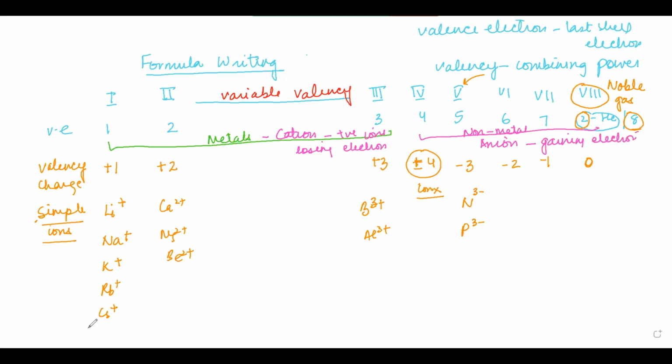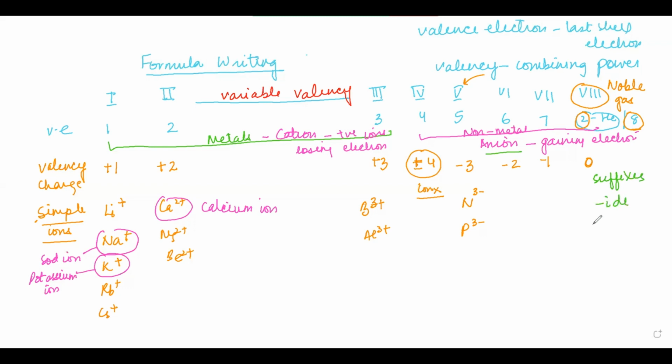अब जो cations होते हैं, उनके नाम, we know the chart, we know the symbol, right? Their naming is very easy. Like for example, we will be calling it sodium ion, right? We'll be calling it potassium ion. सही है? We will be calling calcium ion. तो इनके नाम वही होते हैं जो इनके names of an element होते हैं, ठीक है? लेकिन जब हम anions की बात करते हैं, when you talk about the anions, तो anion के names के साथ suffixes लगे होते हैं. They have the suffixes added to them. और ये suffixes जो होते हैं, they are either "ide" or "ate" or "ite."